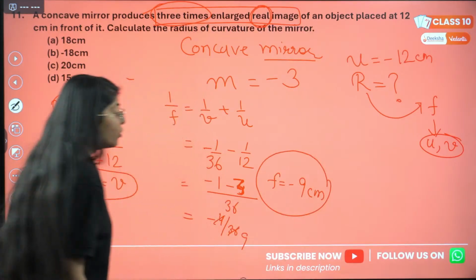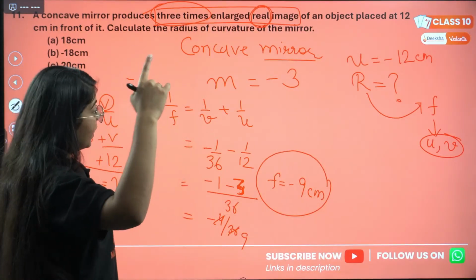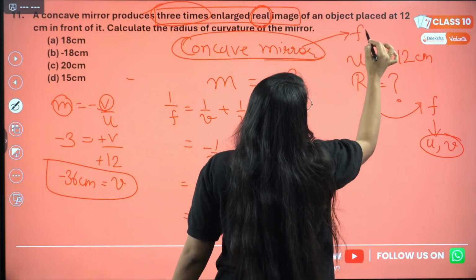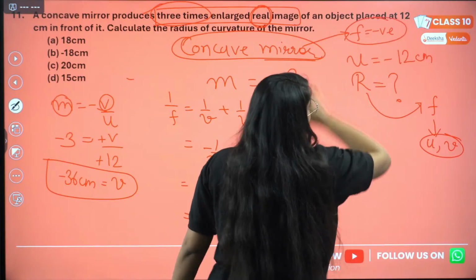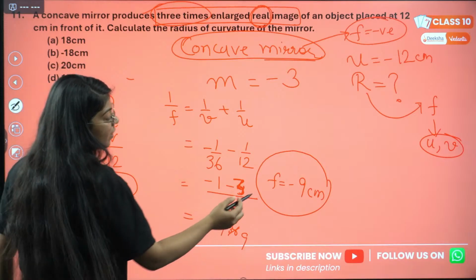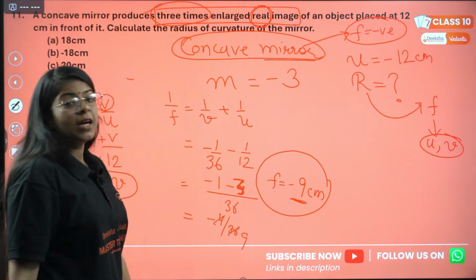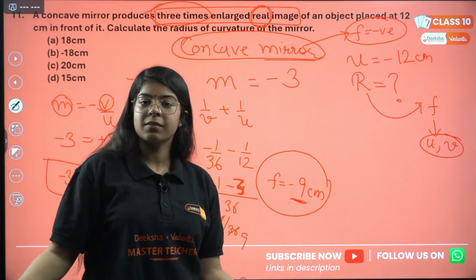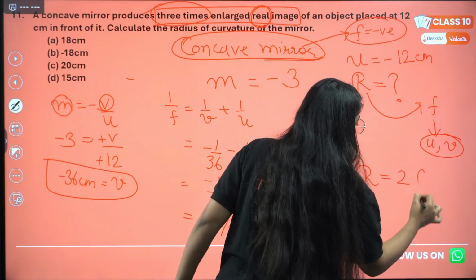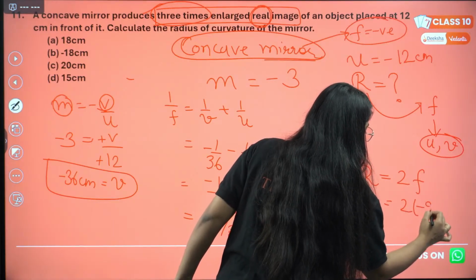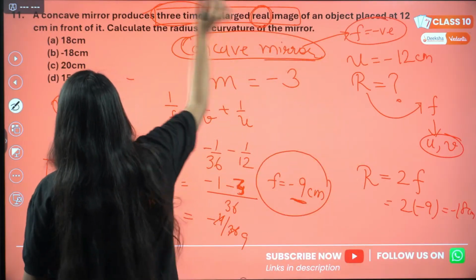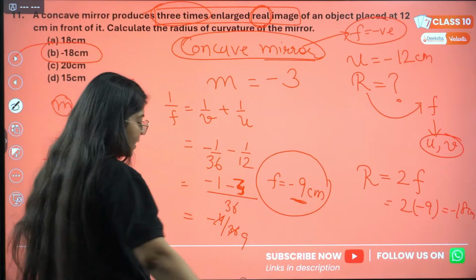Now, I want you to remember one thing. For a concave mirror, we know that focal length is always what? It's always negative. We studied it, right? We engraved it in our brain. And here we are also getting a negative focal length. So that's how we know my answer is correct. And then radius of curvature is just 2 times the focal length. 2 into minus 9 will be minus 18 centimeters. So the answer is minus 18 centimeter.